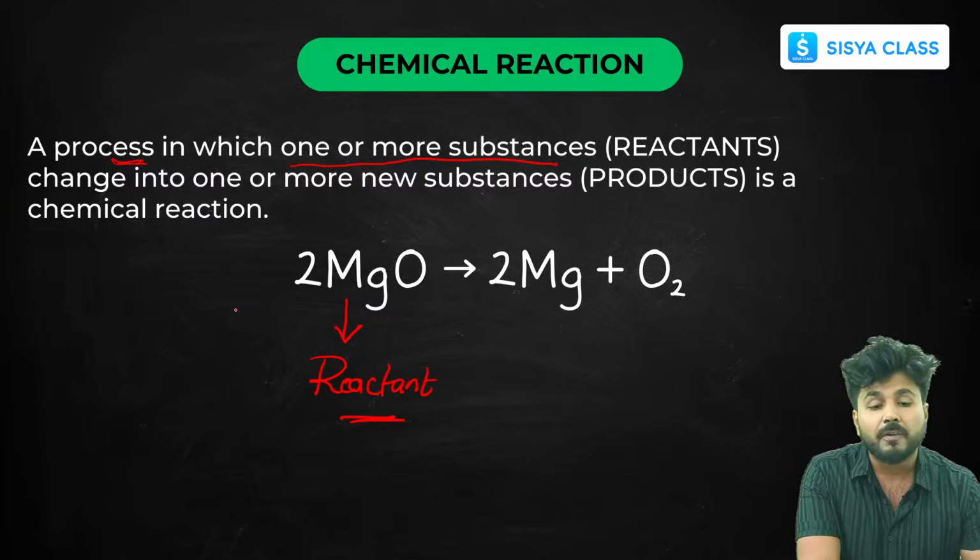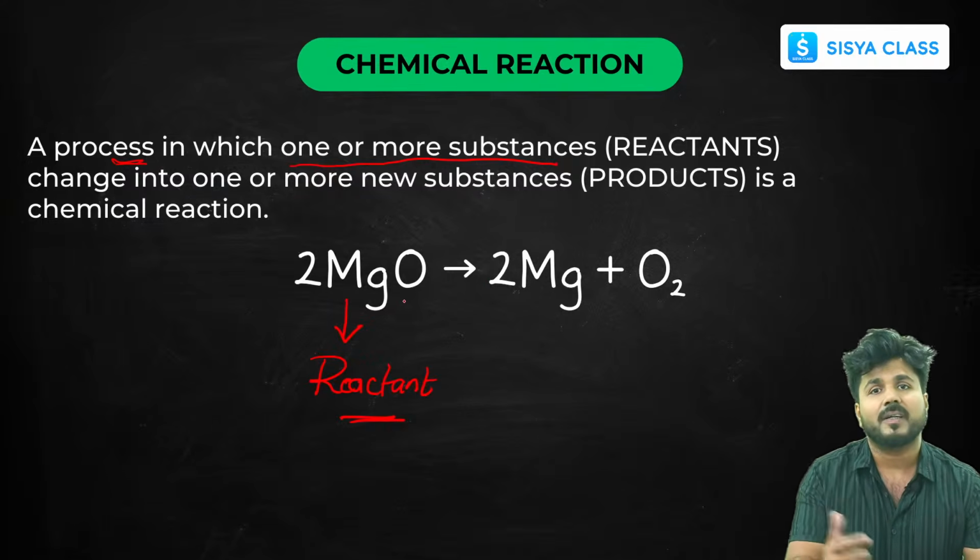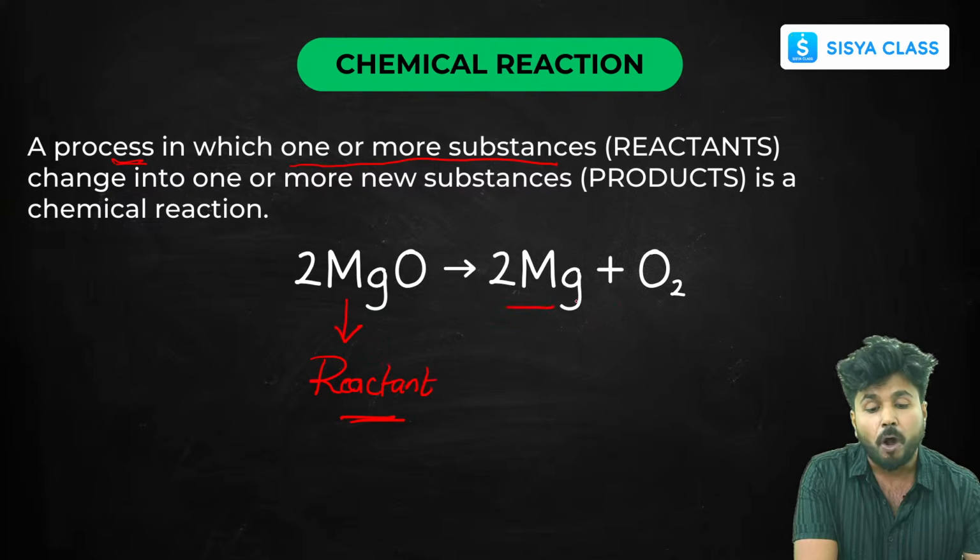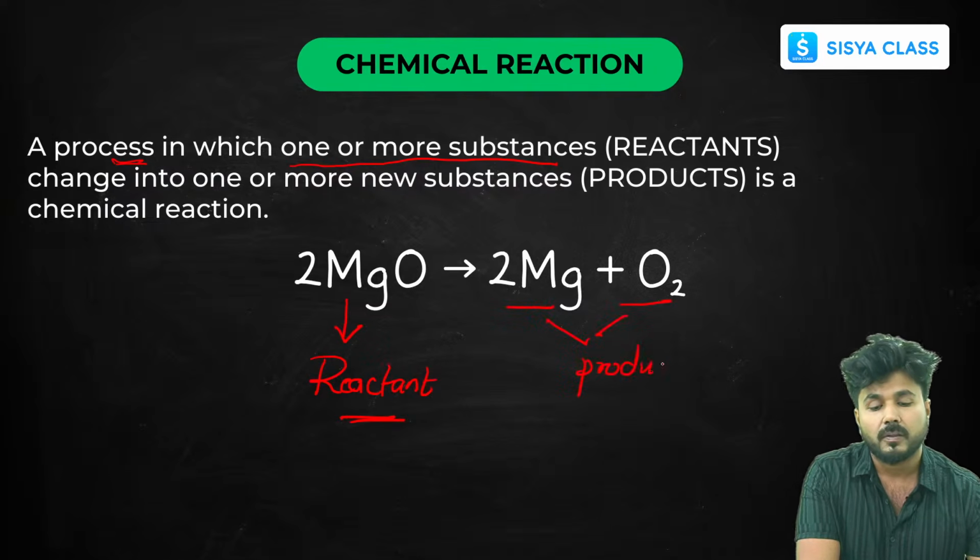When one or more reactants react in the presence of heat, temperature, light, pressure, all of which we will be discussing later, to form products, the new substances that are formed are called products. There can be one or more than one. In this reaction, there is only one reactant that is breaking down to form two products.